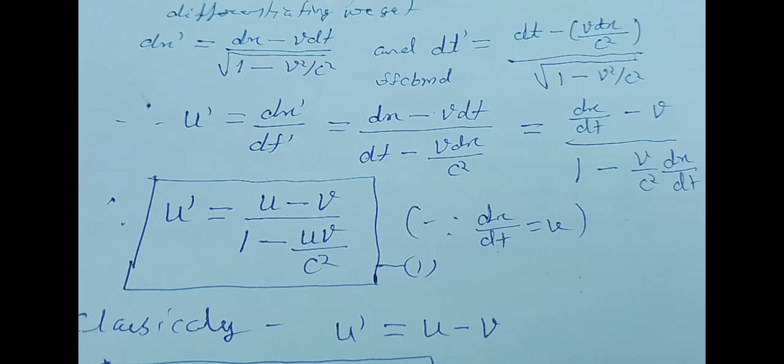So we can write u dash equals u minus v divided by 1 minus u v by c square, because dx by dt equals u. And classically we know that u dash equals u minus v.